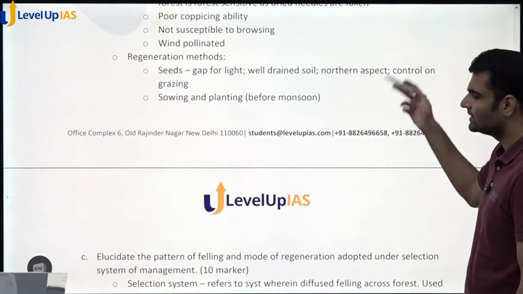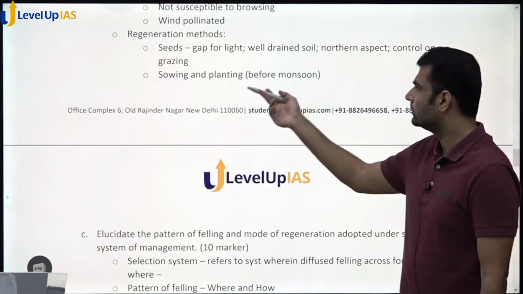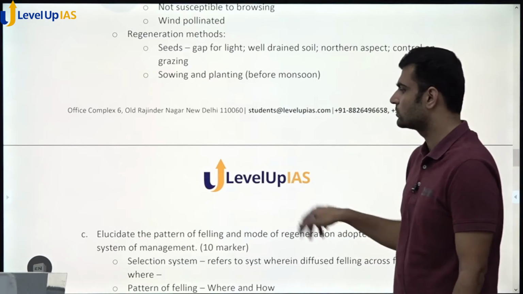Control on grazing. These are the things to get successful regeneration. And sowing and planting should be done for monsoon.